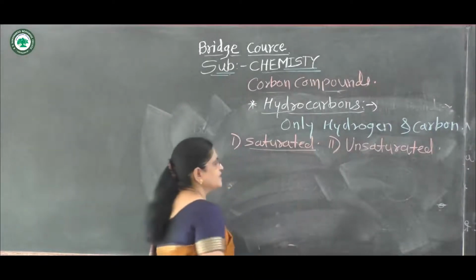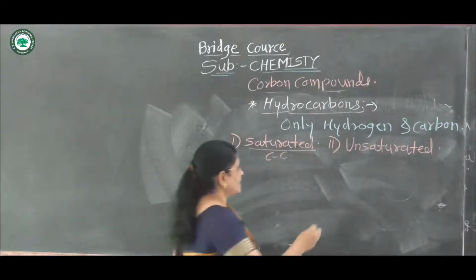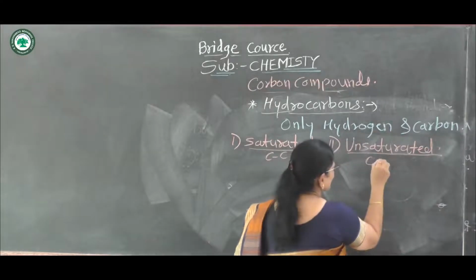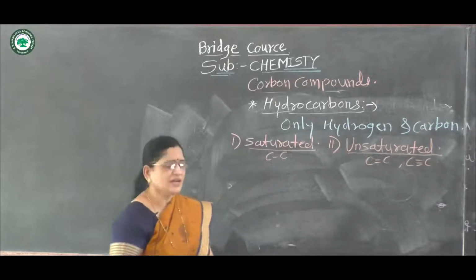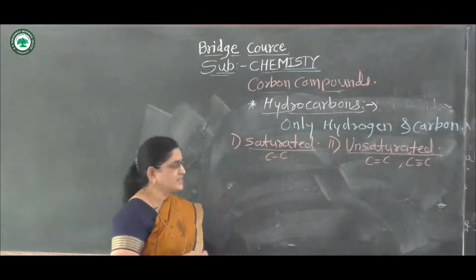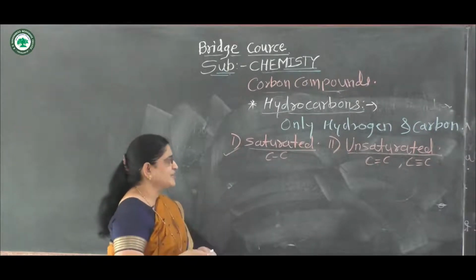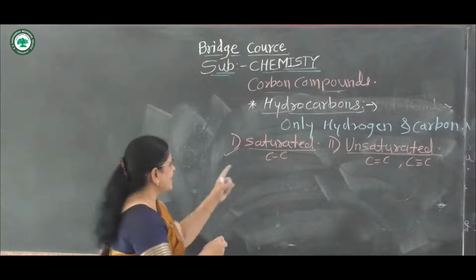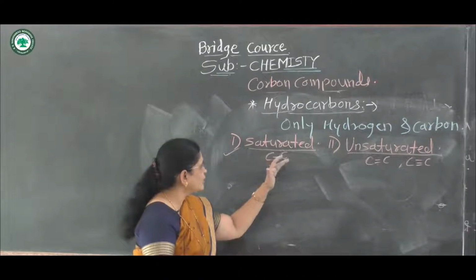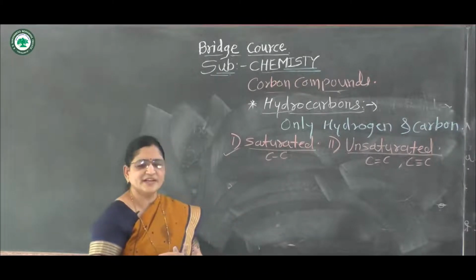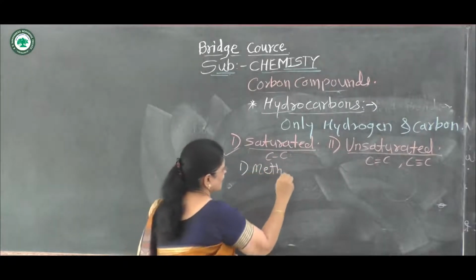Saturated hydrocarbons means compounds having carbon-carbon single bond, and unsaturated hydrocarbons means compounds having carbon-carbon double bond and carbon-carbon triple bond. Then first, saturated hydrocarbons. What are saturated hydrocarbons? Hydrocarbons in which all the valencies of carbon atoms are satisfied by single bonds are called saturated hydrocarbons.